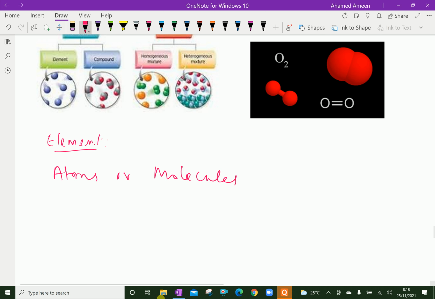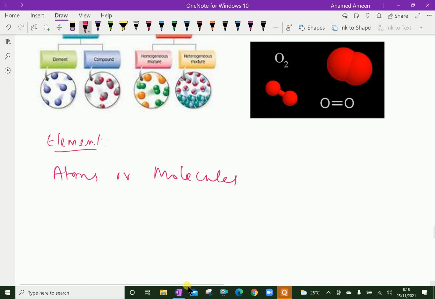Some elements exist as a single atom. For example, helium, when filled in a balloon, consists of individual helium atoms. Other elements exist as molecules consisting of as few as two or as many as millions of atoms.